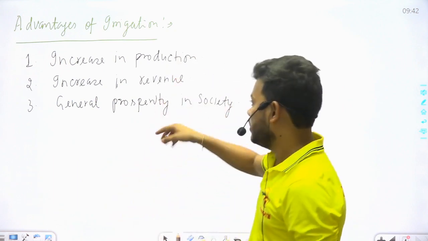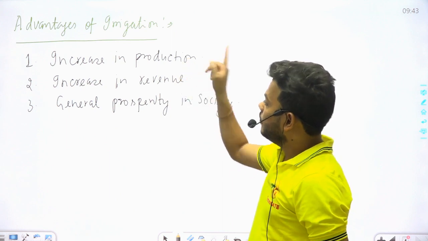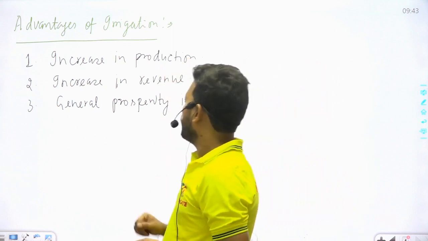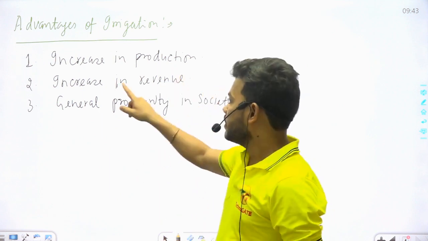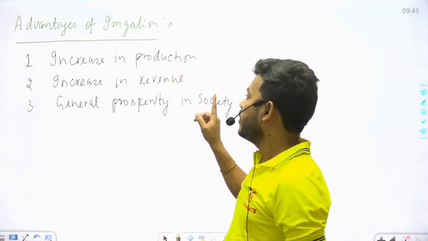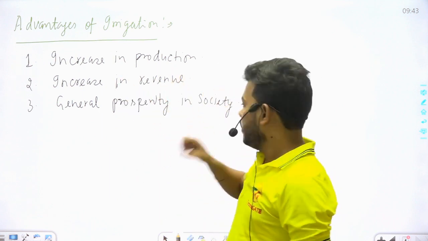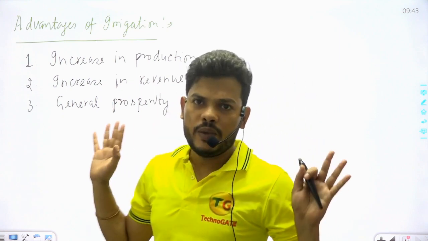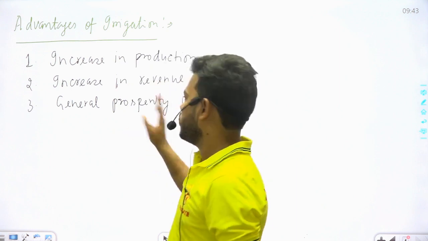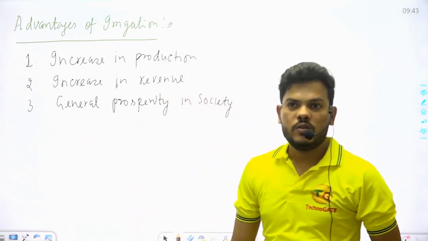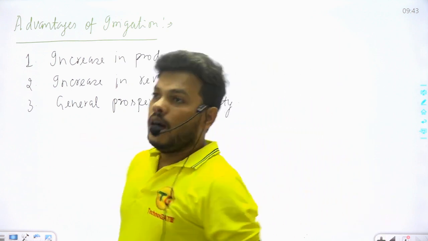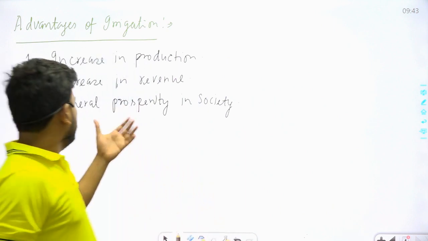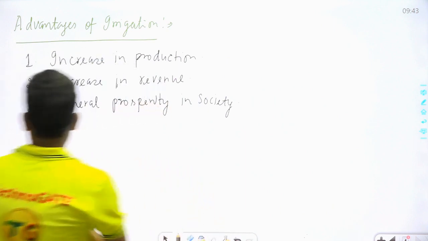So all points are interlinked. If you give the proper amount of water, production increases, money will come, meaning revenue increases. If money comes, society will be happy and healthy, and that is prosperity, general prosperity in society. Other advantages are also there. Next, third point, fourth point. What is the fourth point?